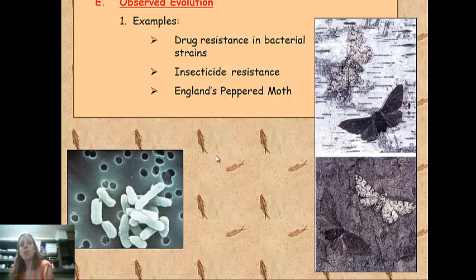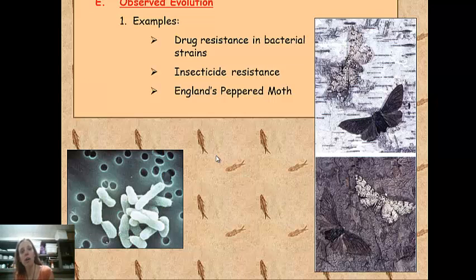So the moths that were white were the moths that were actually being eaten as lunch because the white stood out against the black on the bark. The peppered moths that were naturally black were originally a minority because they could be easily seen, so they were eaten as lunch. After the Industrial Revolution, when the trees became so covered in soot that the tree bark actually looked dark, the peppered moths that were white were the ones that became lunch, and the ones that were dark were the ones that were better camouflaged.